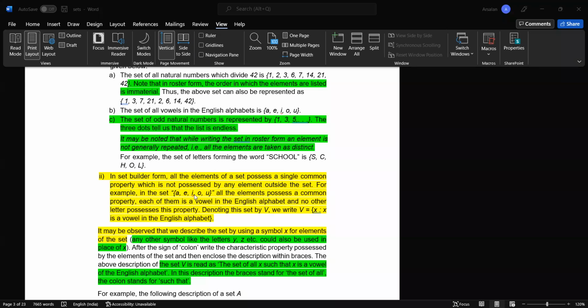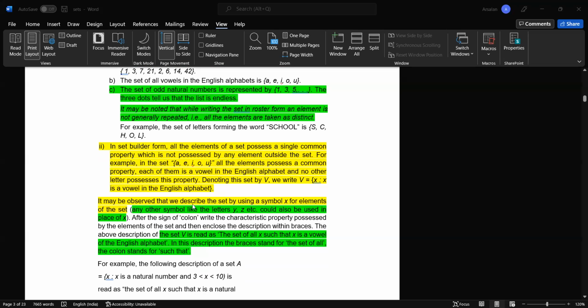For example, in the set {A, E, I, O, U}, all the elements possess a common property: each of them is a vowel. As we can see, all the elements are vowels in the English alphabet, and no other letter possesses this property. Denoting this set by V, we write V = {x : x is a vowel in the English alphabet}.